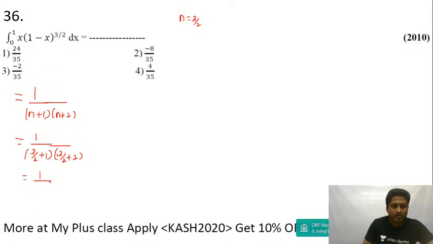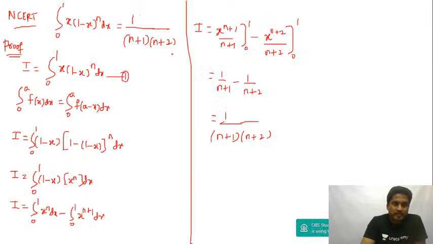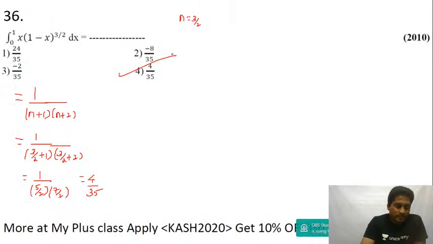So 1 upon 5 by 2 and 1 upon 7 by 2. You understand? It goes to numerator 4 upon 35. Answer will be equal to option D. You understand, guys? For any value of n, remember that result. That's an NCERT question only. The integral from 0 to 1 of x into (1 minus x) whole power n dx is 1 by (n plus 1) into (n plus 2). Yes, 4 upon 35.